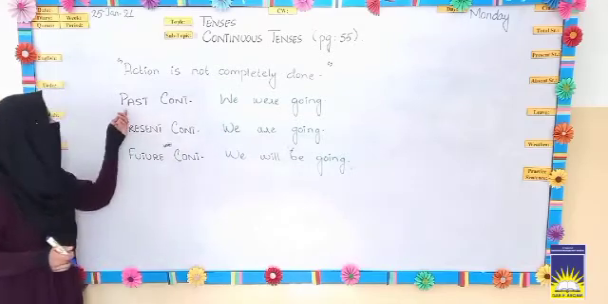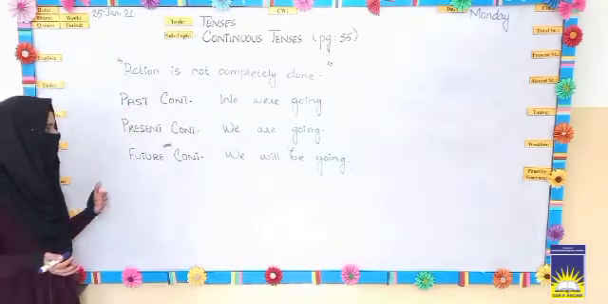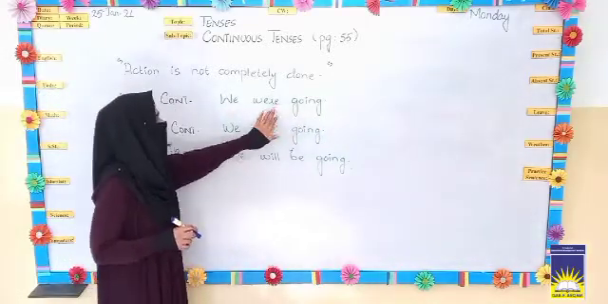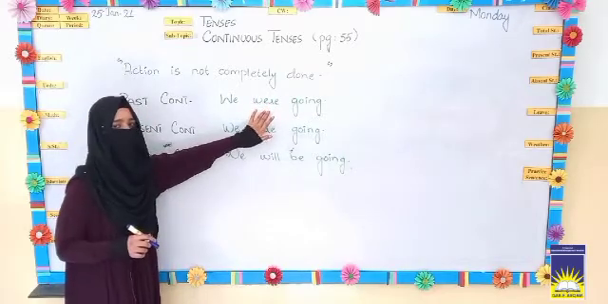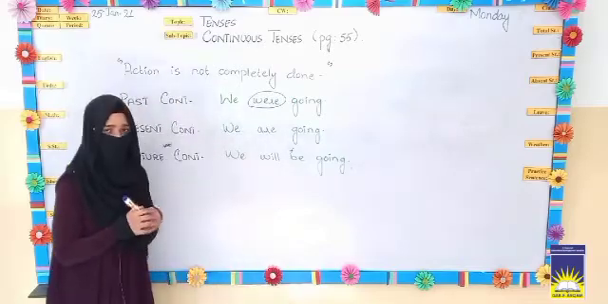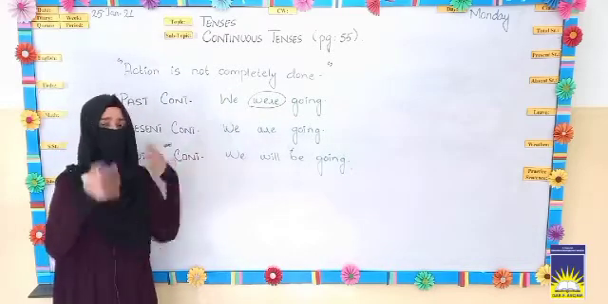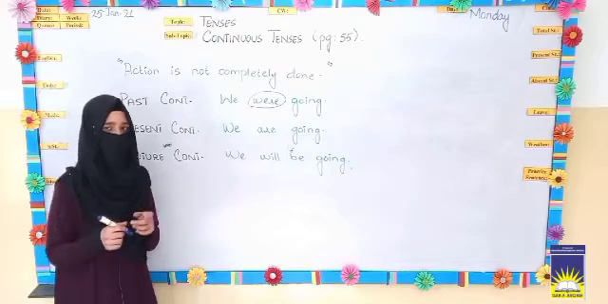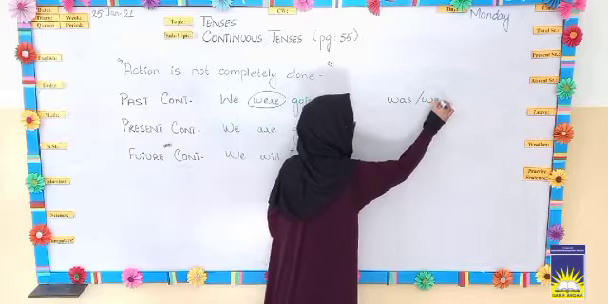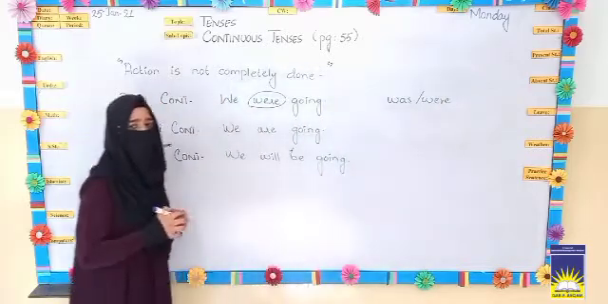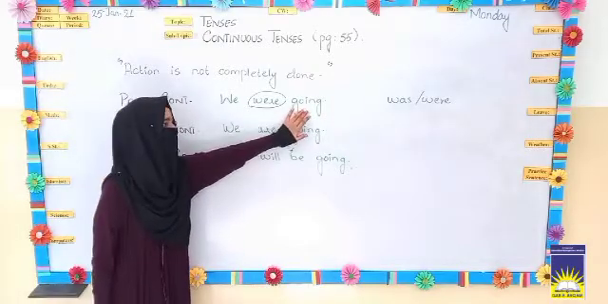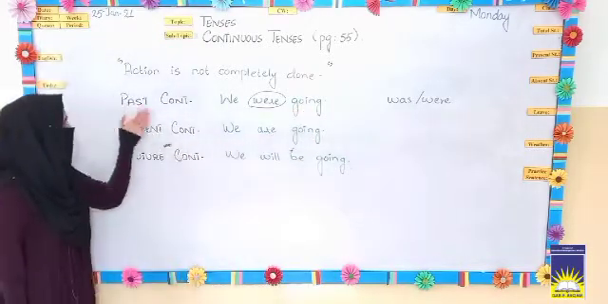For example, past continuous. In past continuous tense, we were going. You can see here that the word were is given. So were is a helping verb of past continuous tense, and it has another helping verb as well, that is was. Was or were are the two helping verbs of past continuous tense, and you can see the form of verb is the ing form. So that was past continuous tense.